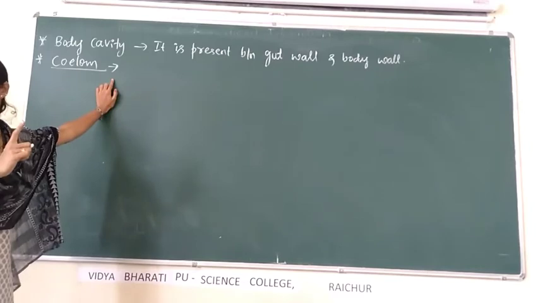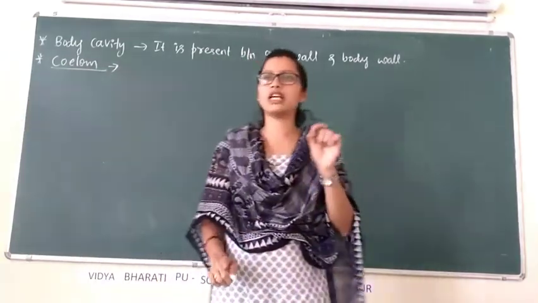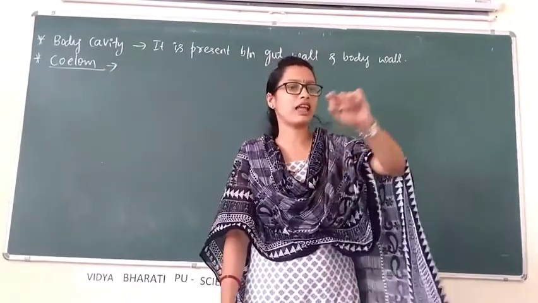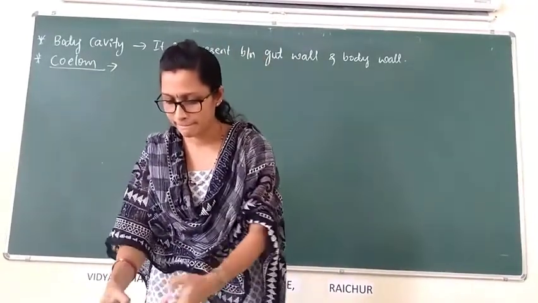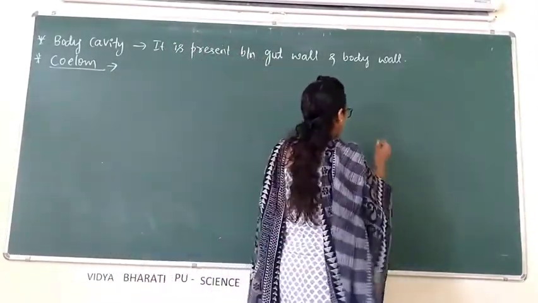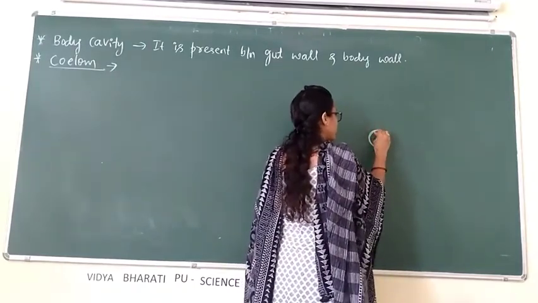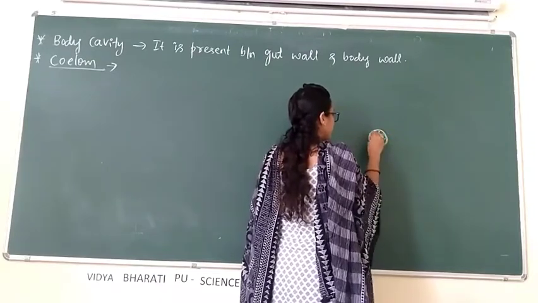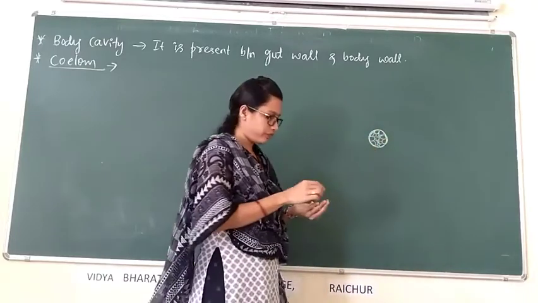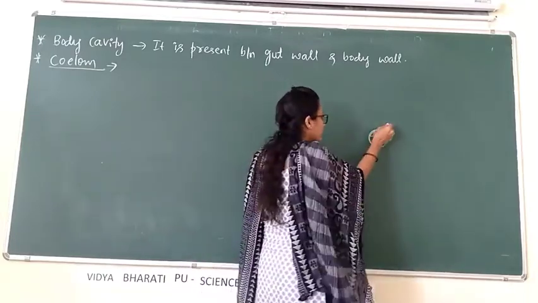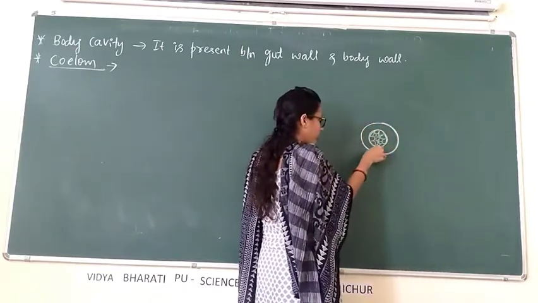What is coelom? Coelom is when a body cavity present between gut wall and body wall is lined by mesoderm. Means like this. Consider this is a gut wall. Here cells are present. And this is a body cavity, an empty space.